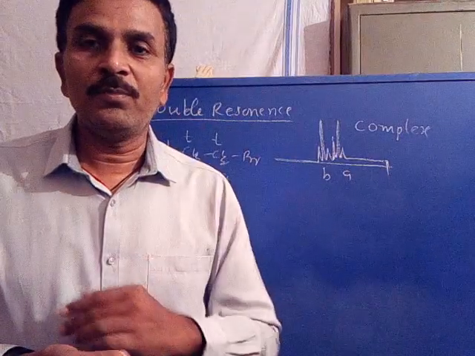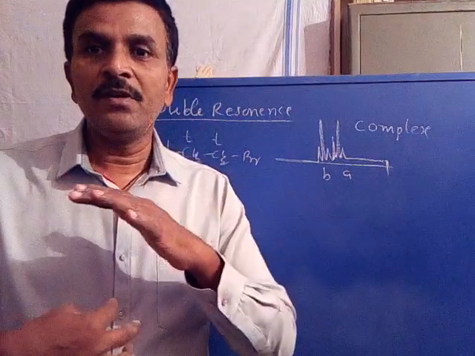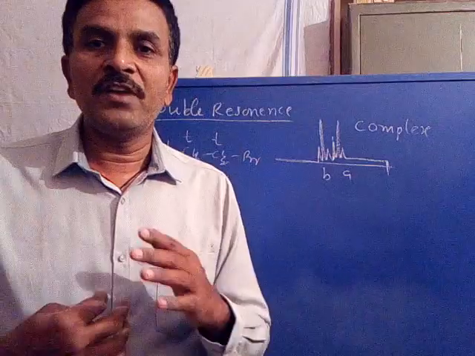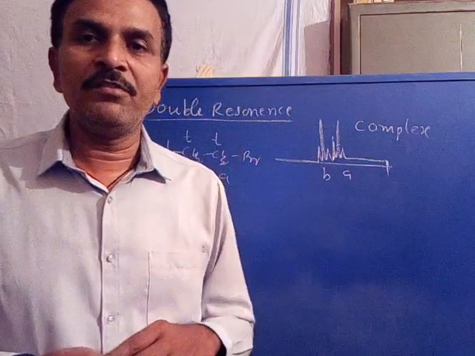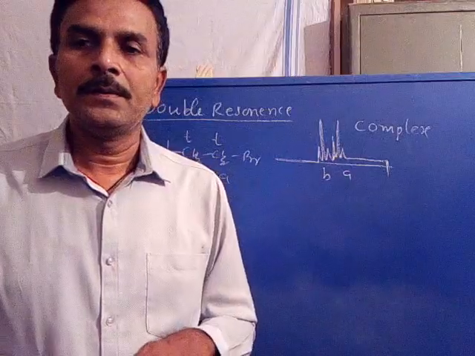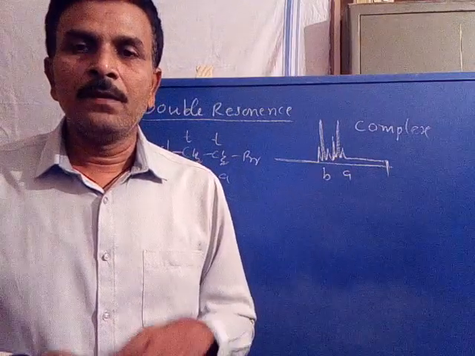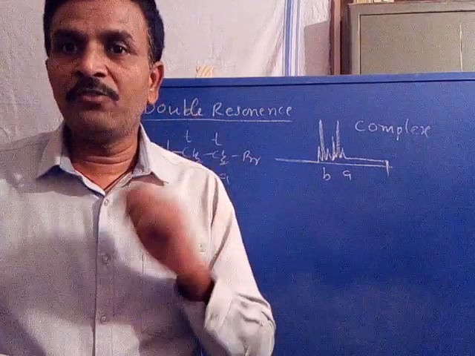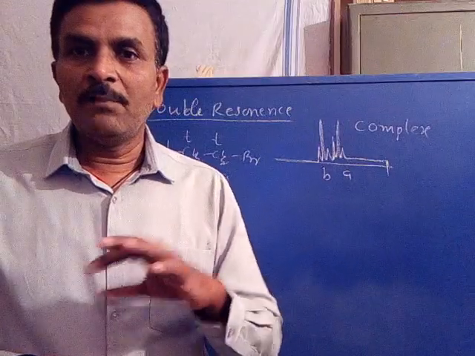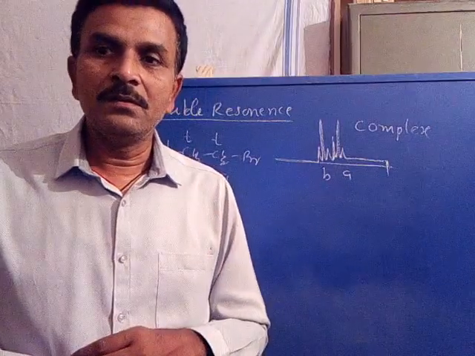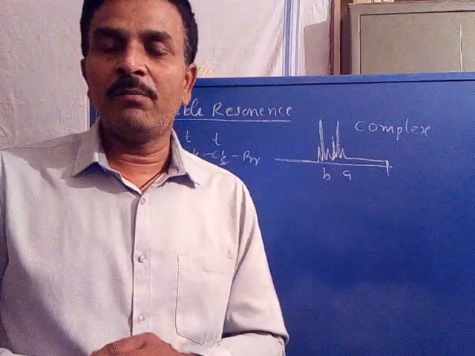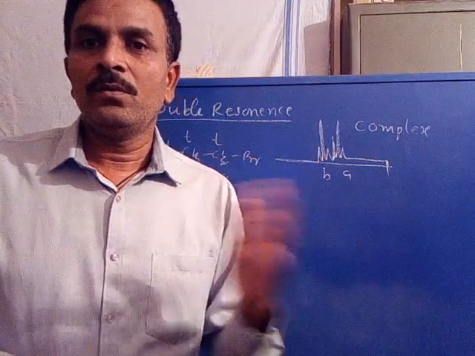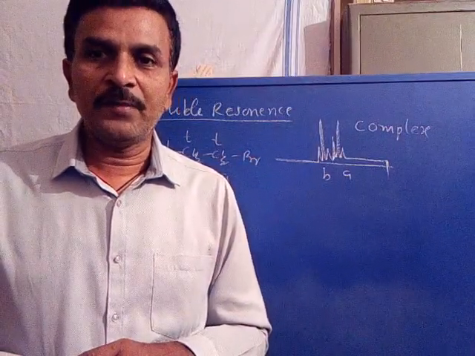Due to spin-spin coupling, the coupling of the nuclear spin of one set of protons with its adjacent set. Are you following? Is it clear? So due to spin-spin coupling, multiplicity signals arise. Therefore, the multiplicity signals may overlap to give a complex NMR spectrum.